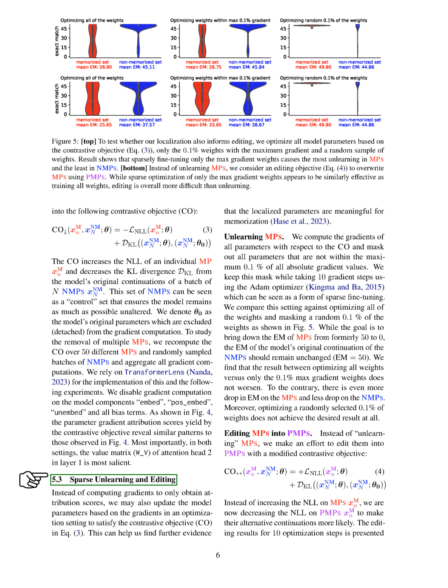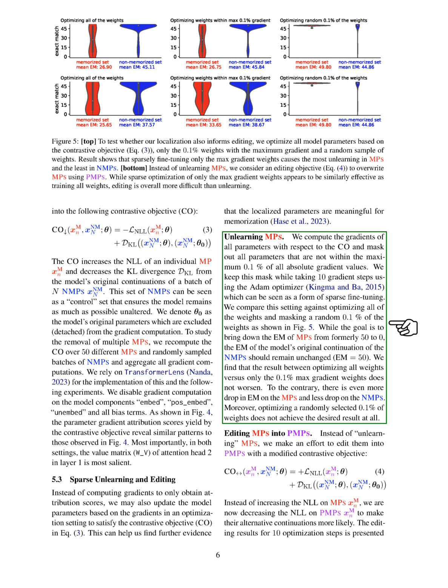Instead of just obtaining attribution scores, we can update the model parameters based on gradients to meet the contrastive objective. This optimization process helps us confirm the significance of localized parameters for memorization. We then focus on unlearning MPS by masking out parameters with low gradient values and fine-tuning the model. Comparing different optimization approaches reveals that focusing on high gradient weights is more effective than random weight masking.